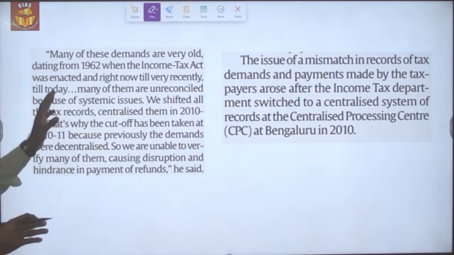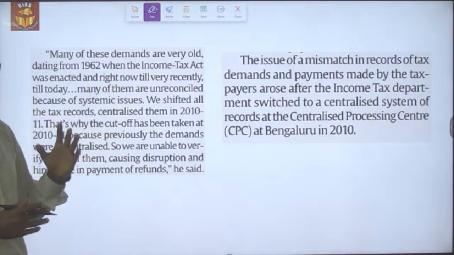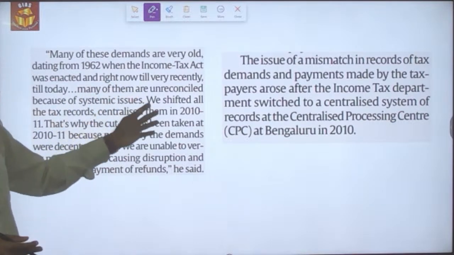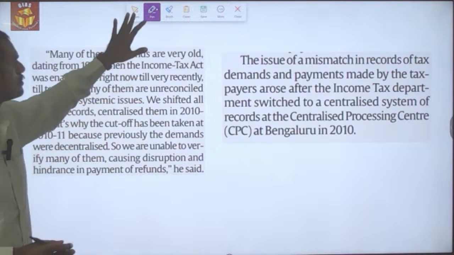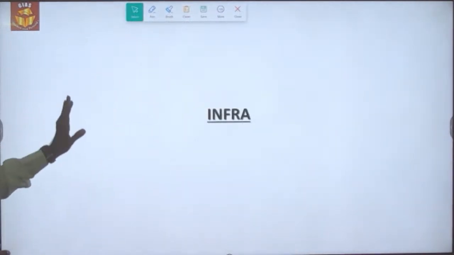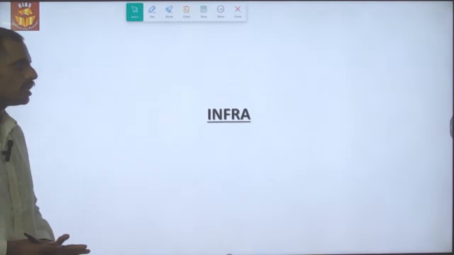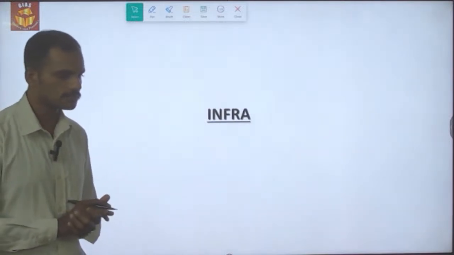And this is the whole explanation which I have given in the previous slide itself, regarding the centralization of the tax that happened during the 2010-11 time period. So this is what it is with regard to the macro segment. Let's look into another segment, that is infrastructure.